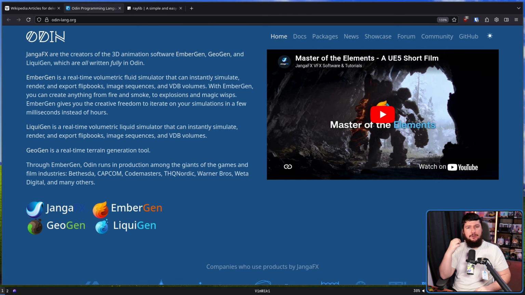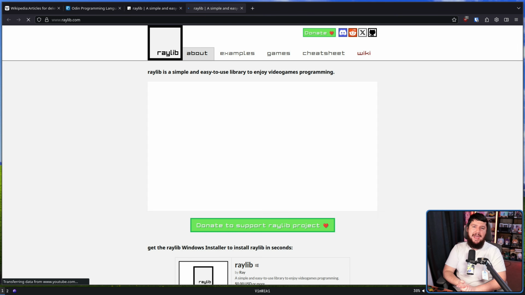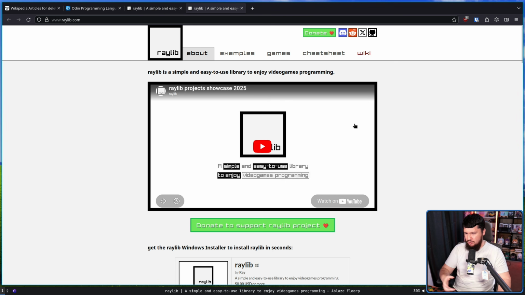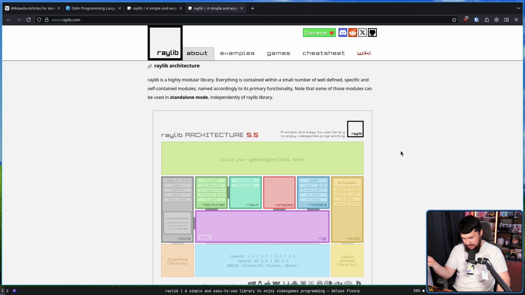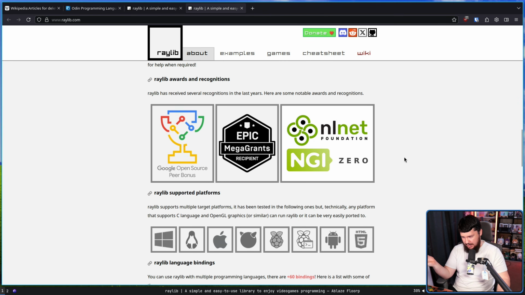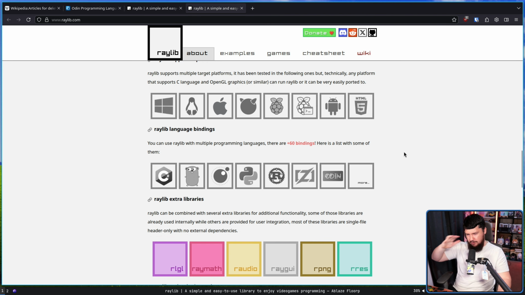As for me though, most of what I've heard about with the language is in regards to game development, specifically with a library known as Raylib. Now, Raylib can be used with a bunch of different languages, like, where is the thing? Scroll past it, right here. C#, Go, Python, Rust, Zig, and a bunch of other things, but Odin is on the list, and there are some people that do promote using Raylib specifically with Odin.